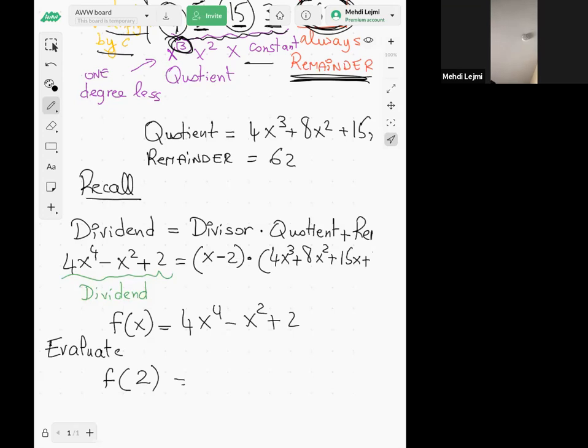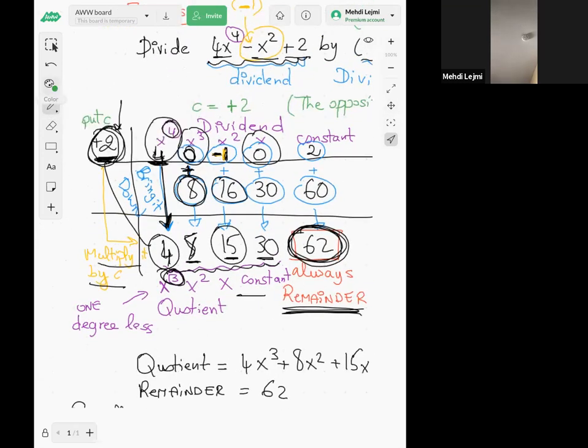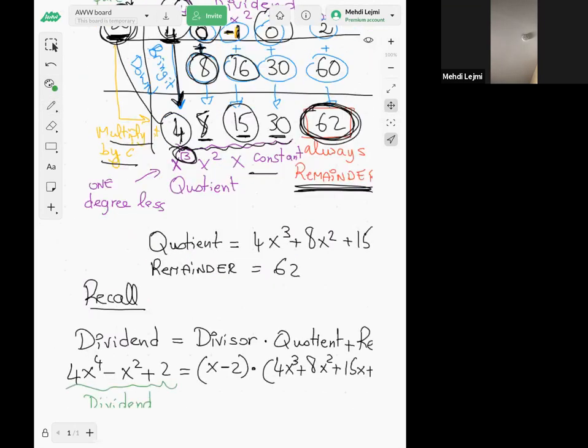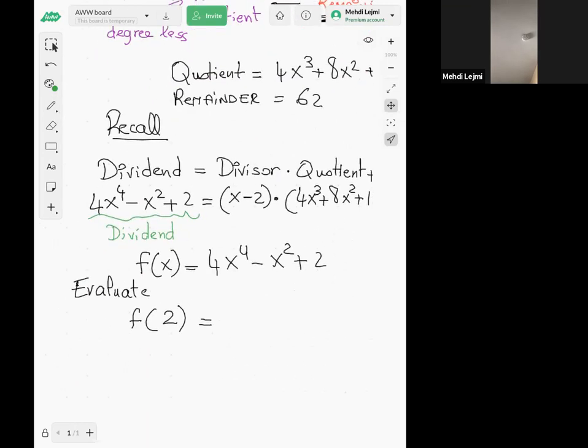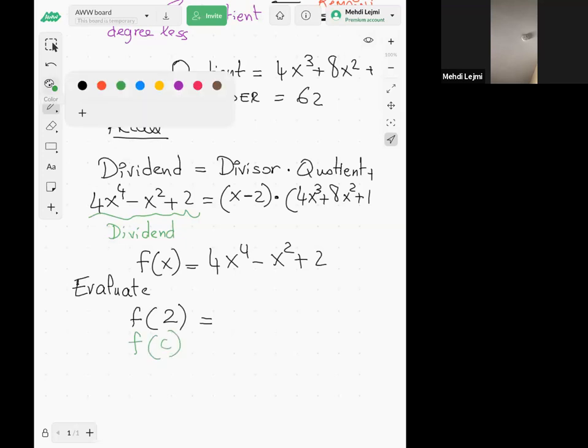Okay. So why do I want to evaluate this, f of 2? Well, 2 is equal to c, right? Remember, we said c is equal to positive 2. All right. So let's see what happens if you plug c in the function f. So this is my f of c. My c is positive 2. So let's see what we get if you plug 2 in the function f.